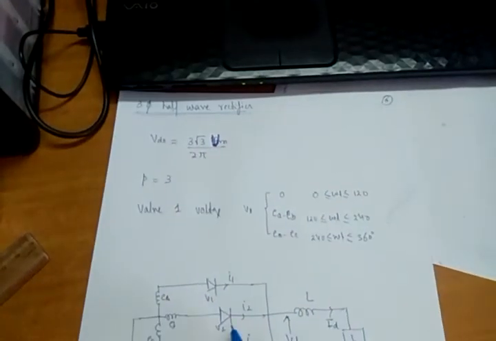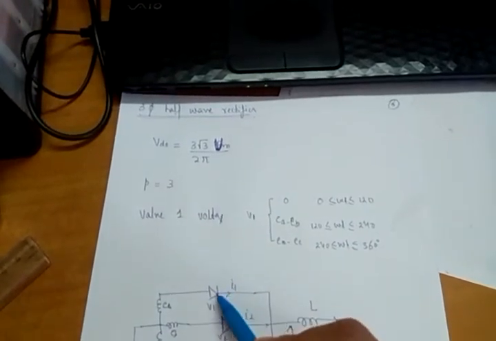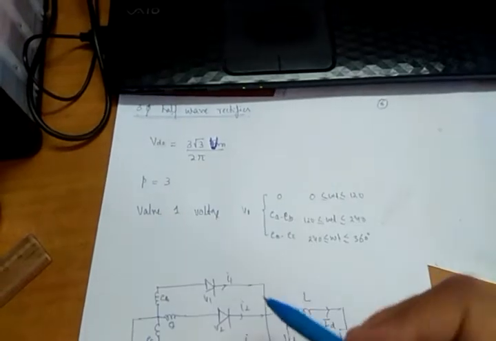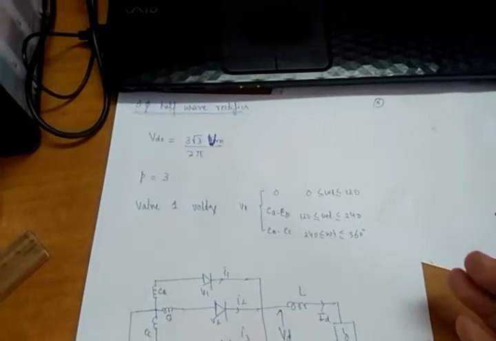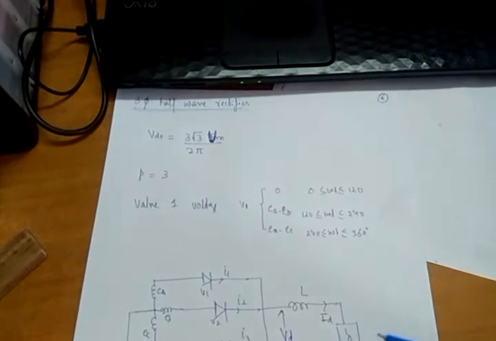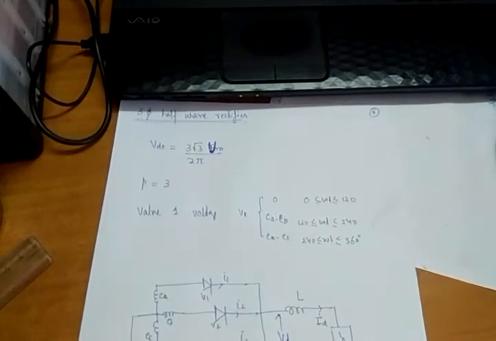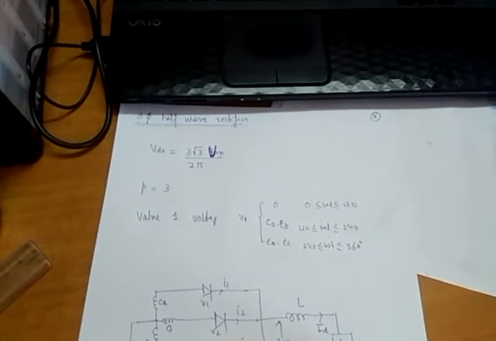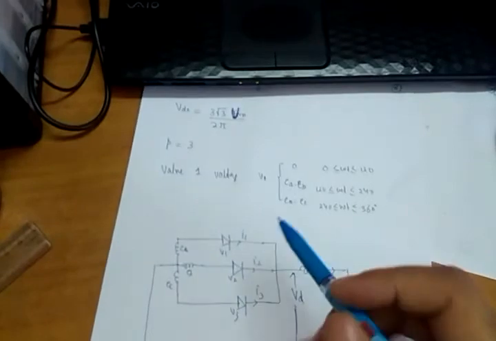For one complete cycle of AC, there will be 3 pulses. First phase A will conduct, then phase B, then phase C. Phase A will conduct from 0 to 120 degrees, phase B from 120 to 240 degrees, and phase C from 240 to 360 degrees. Whichever phase conducts, the voltage across the load is contributed by that phase. So number of pulses will be equal to 3.